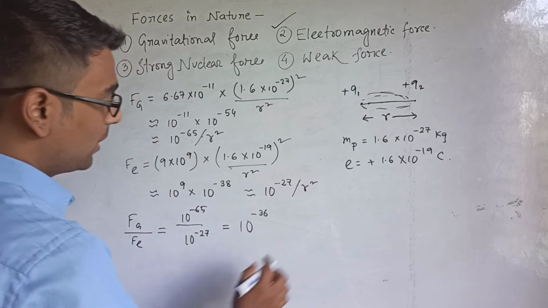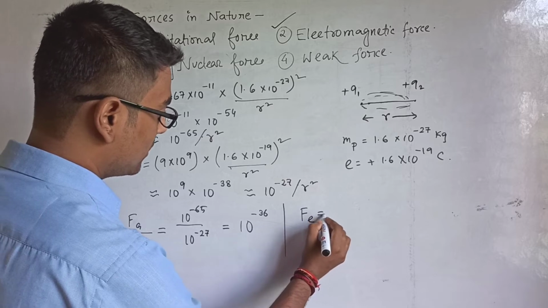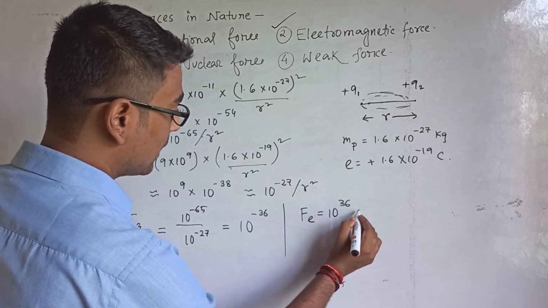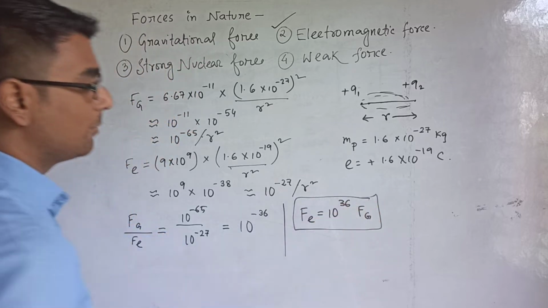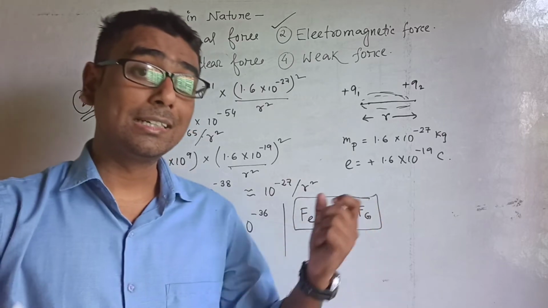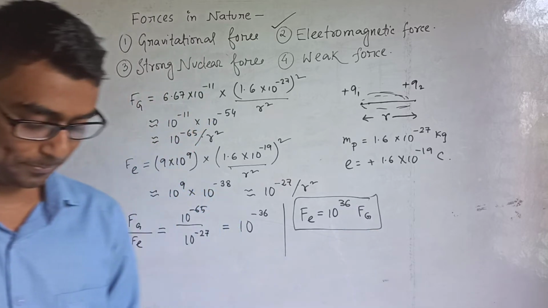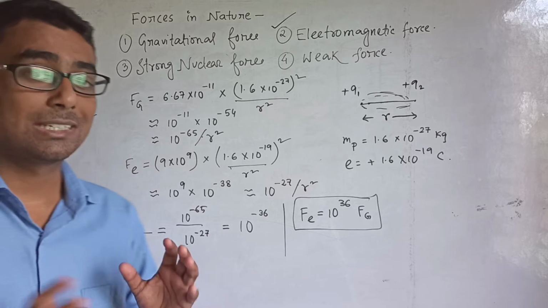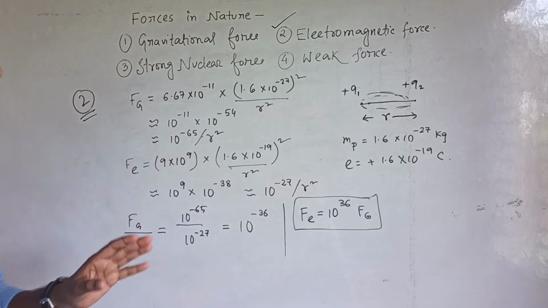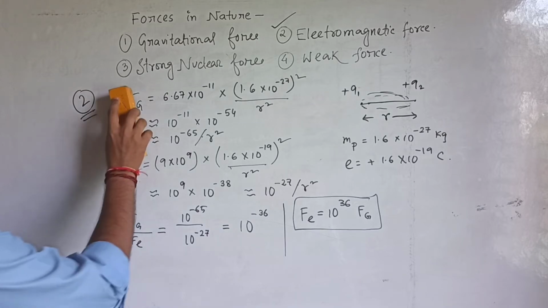It means from here we can write that Fe is 10 to the power 36 times Fg. That means 10 to the power 36 times stronger than the gravitational force. Okay. So I think the idea is very clear about both the forces, gravitational and electromagnetic force. So move on to the next one.